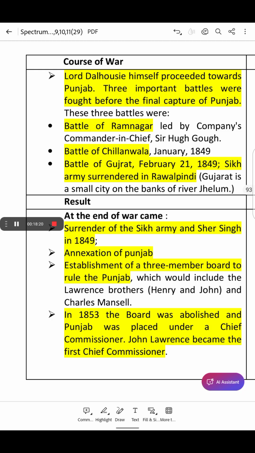She was removed from power and sent to a city, Banaras, in India, where she was forced to live as a pensioner with little respect or authority.